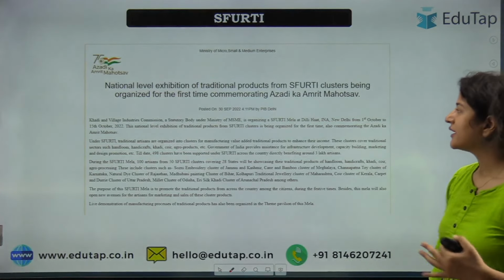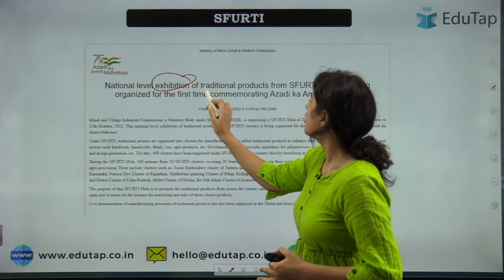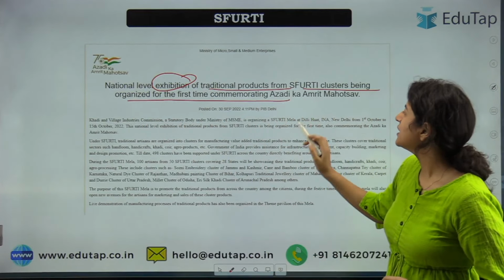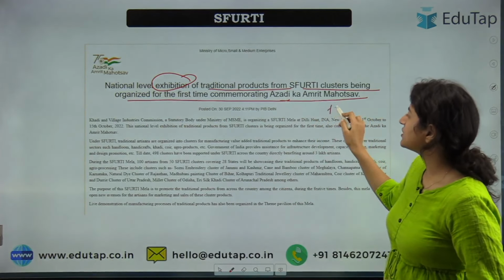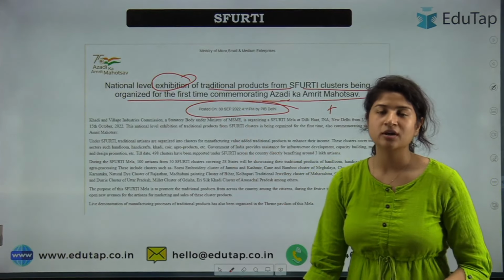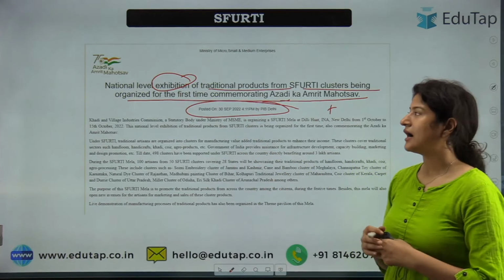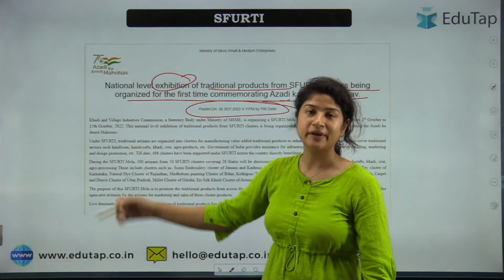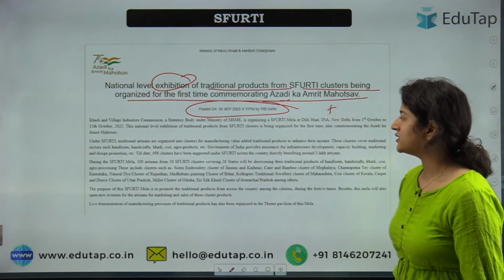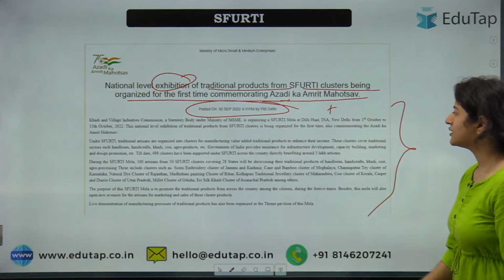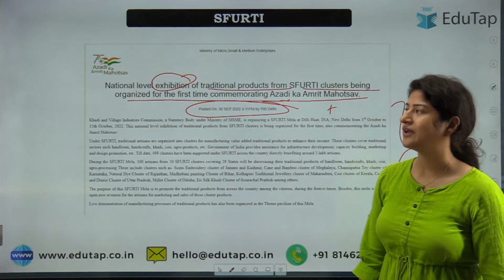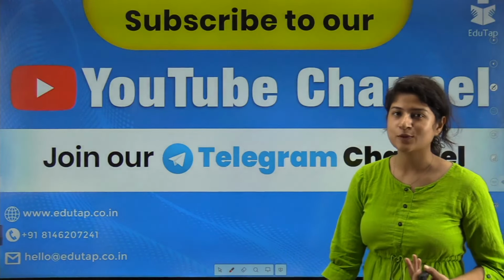Now this was the news. Here a national level exhibition of traditional products from SFURTI clusters is being organized for the first time, commemorating Azadi Ka Amrit Mahotsav, and this is from 30th September 2022. This is what I was talking about, that exhibitions will be made of these products, so that they can reach more and more people and buyers. Okay, so this was the news. It was recent, and that is why we have studied it, and that is all in this particular video.